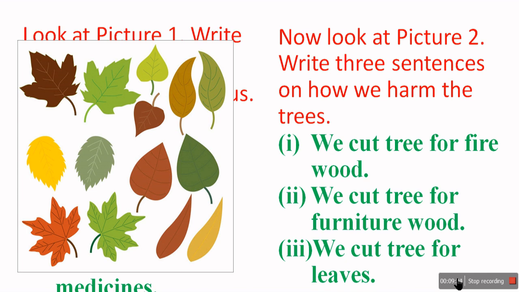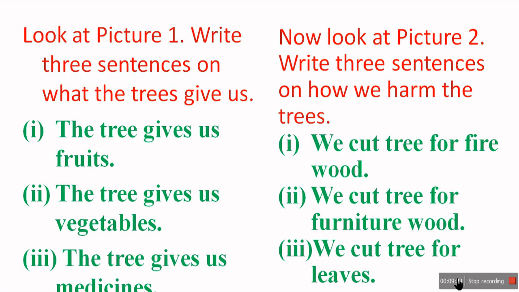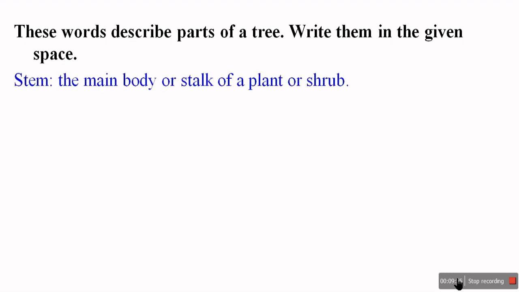You can also tell me some points on how we harm the trees. Okay, let us move on. These words describe parts of a tree. Write them in the given space. Let us see what the different parts of a tree are. Stem, the main body of the plant.